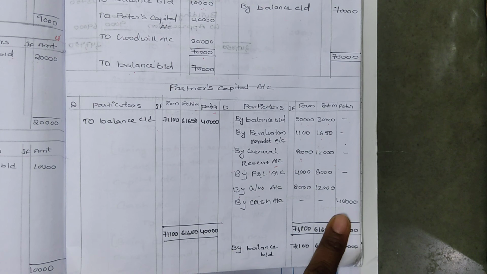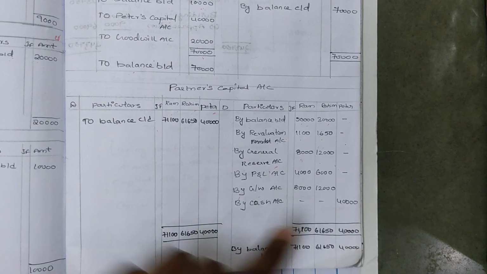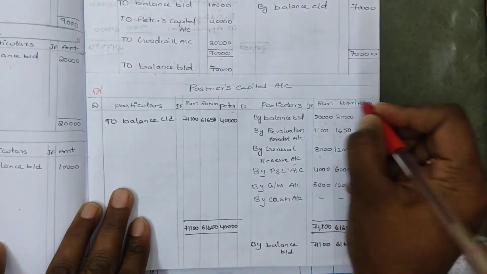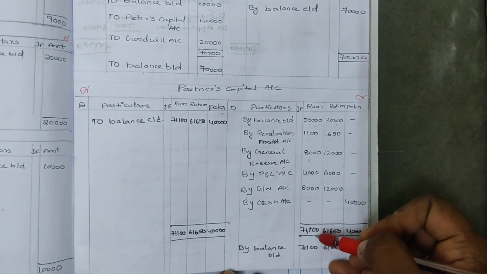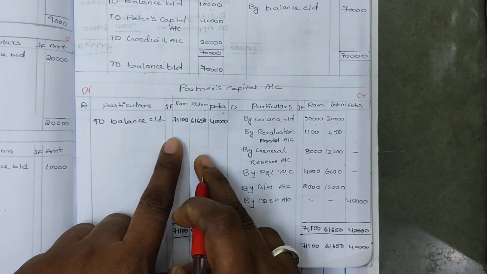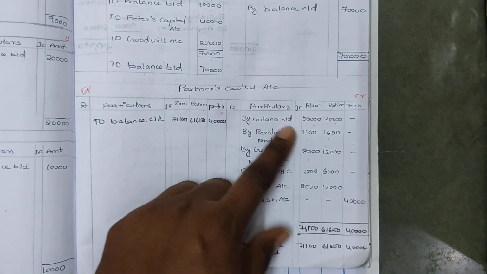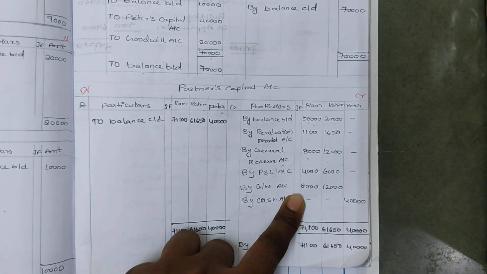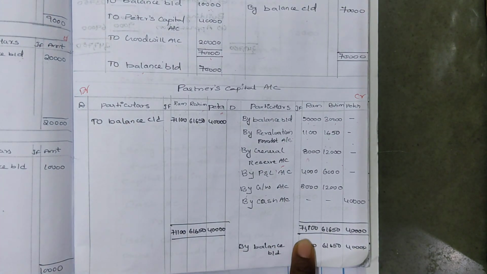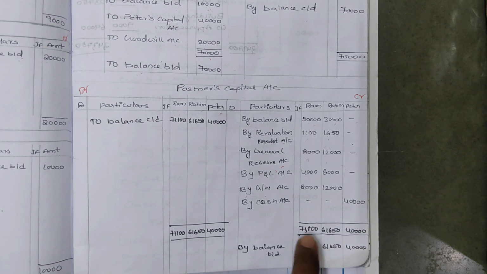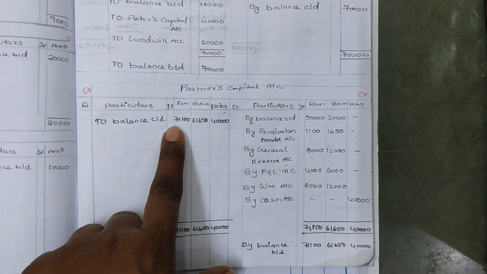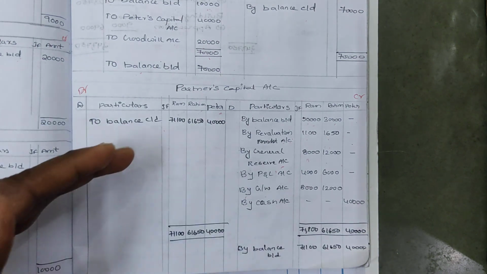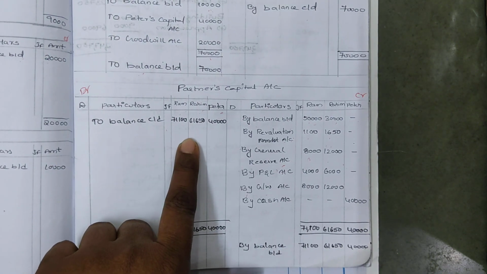By cash account 40,000. Now here, on the debit side we don't have anything. In that case, now total it. The total will be the balance carried down. First Ram: 50,000, 1100, 8,000, 4,000, 8,000. Total it. Total how much did we get here? 71,100. This total will be the balance carried down. If there was anything on the other side, we would deduct it, but here we don't have anything, so the same amount will be the balance carried down.